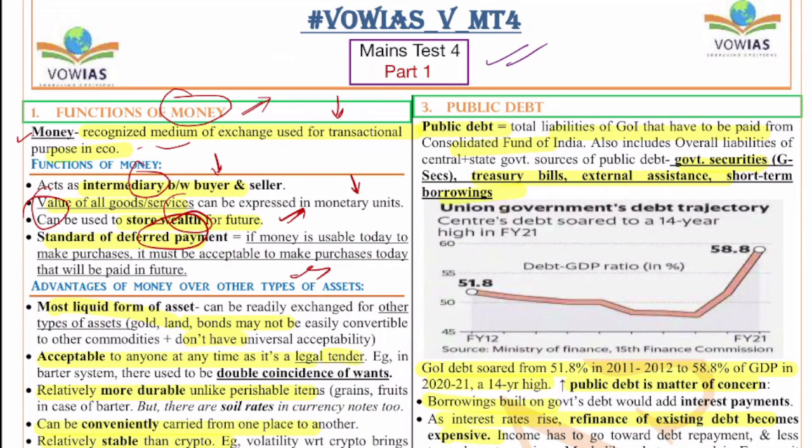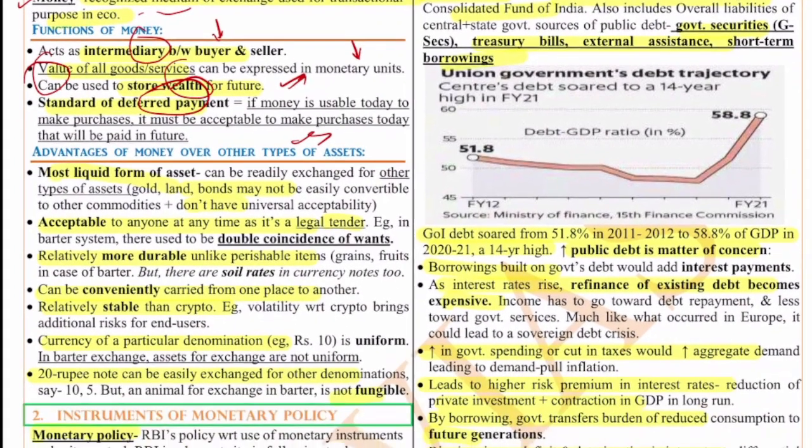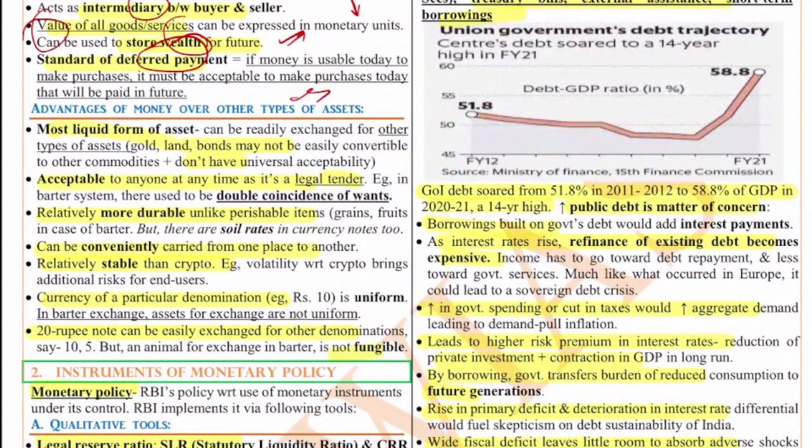This money is something very basic in every country. Now, money has certain advantages, because earlier we used to follow the barter system where people used to exchange goods. After that, people used copper coins, gold coins, and so on. But now we are using liquid, or cash driven economies. That means we are using paper as a unit of exchange. So what is the advantage of using this paper currency, that is money, over other types of assets?